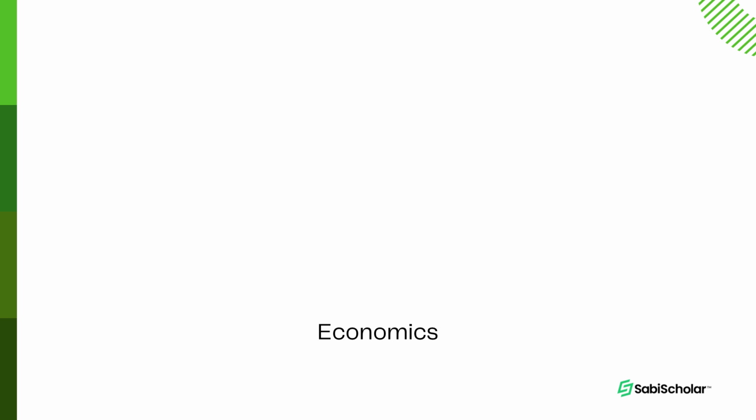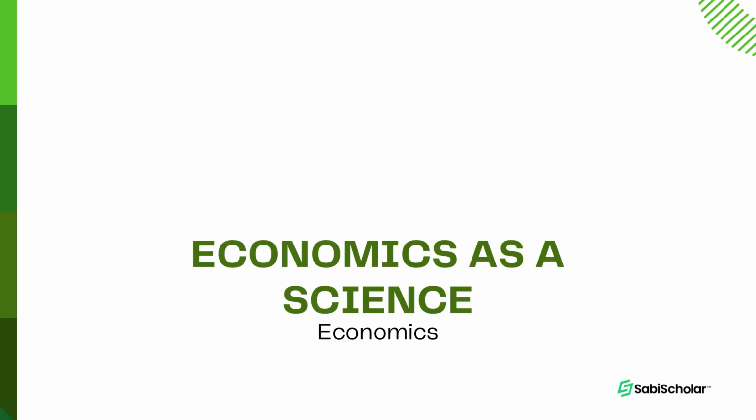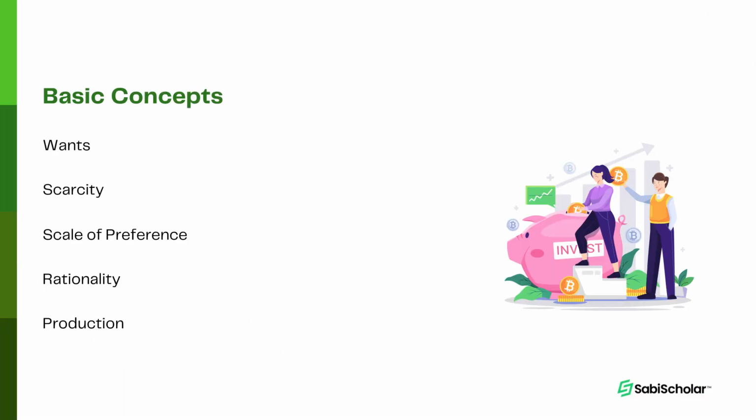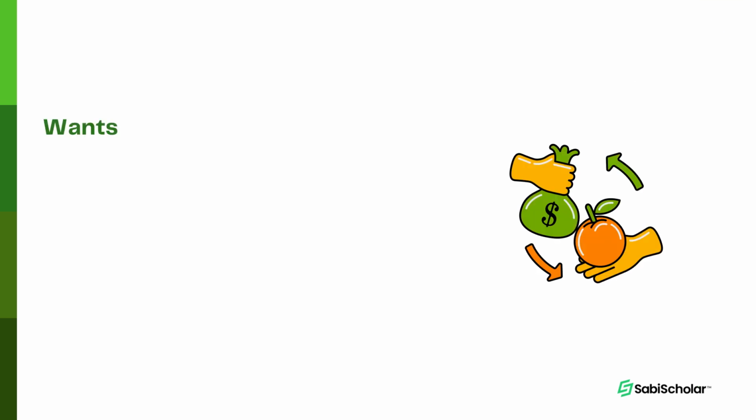So, what is our first topic when it comes to this very subject? Economics as a science. First, let's look at basic concepts. What's the first concept we're going to look at? Wants. This can be defined as insatiable desires or needs by people to own goods or services that would be satisfactory. Human needs are insatiable because the means for satisfying them are either scarce or limited.